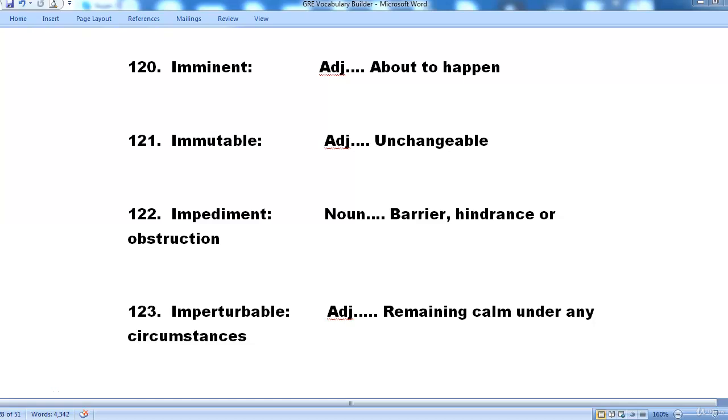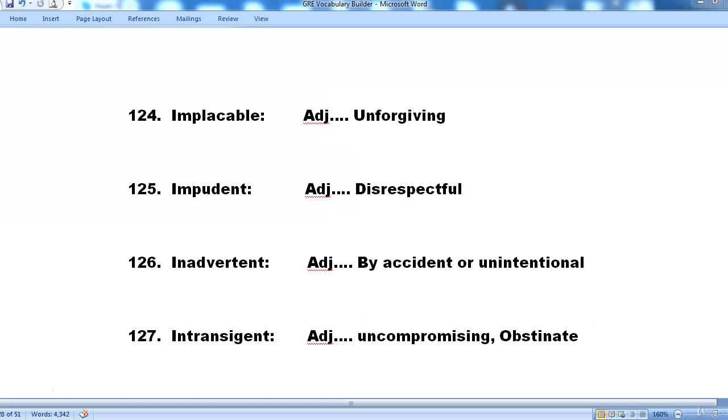123. Imperturbable. It's an adjective and it means remaining calm under any circumstances. The next word that we are looking at is number 124, which is implacable. It is an adjective and it means unforgiving. 125. Impudent. It's an adjective again and it means disrespectful.